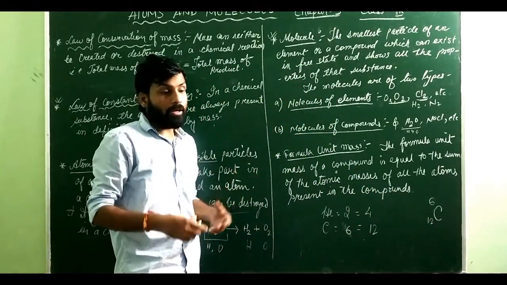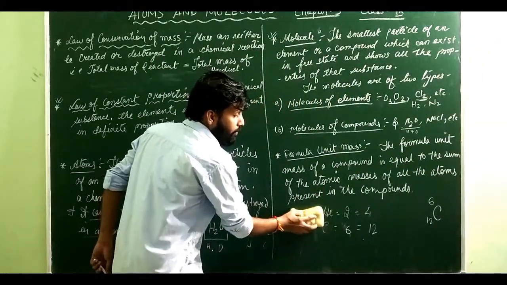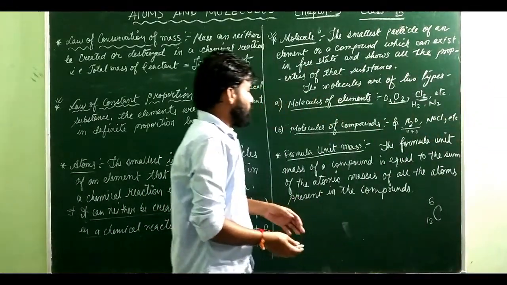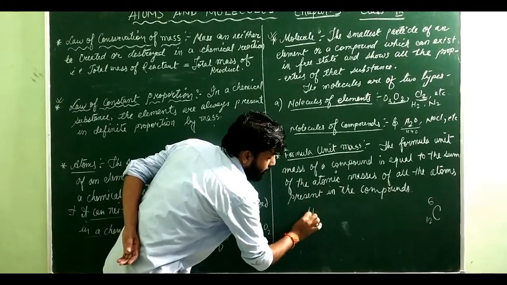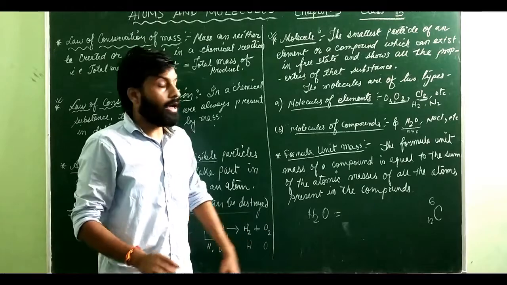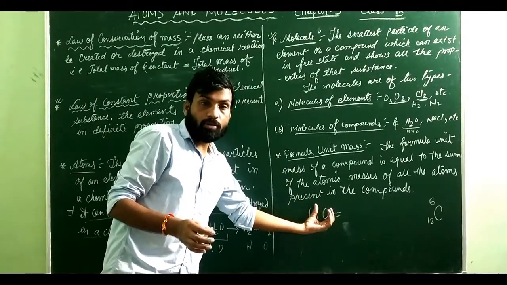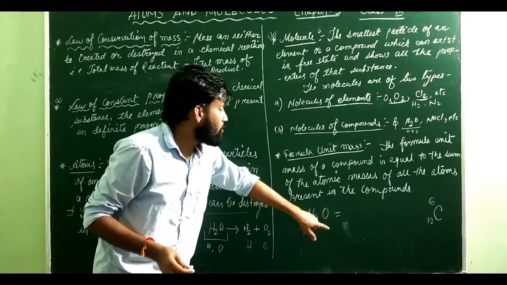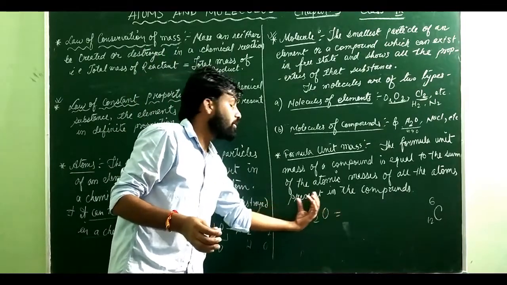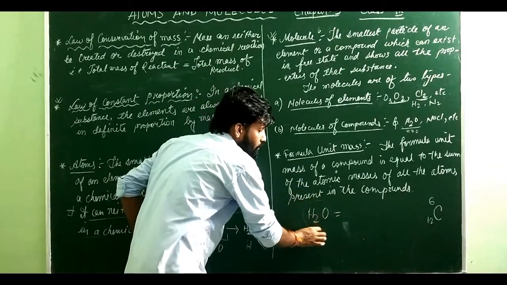So every atom has its own mass. Similarly, carbon has its own mass. Similarly, oxygen also has its own mass. Now, suppose I have given you a formula for a compound, a liquid one, H2O. Now I know the mass of hydrogen, I know the mass of oxygen, but what I don't know is the mass of the water here. So if a question comes, what will be the molecular mass of water here?